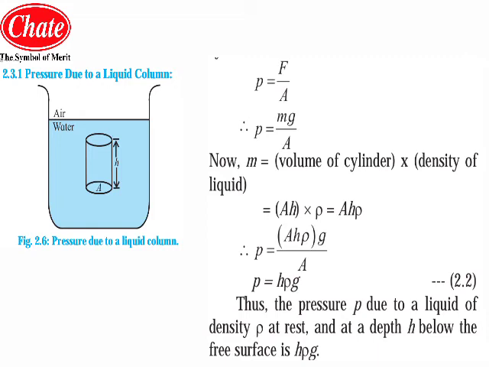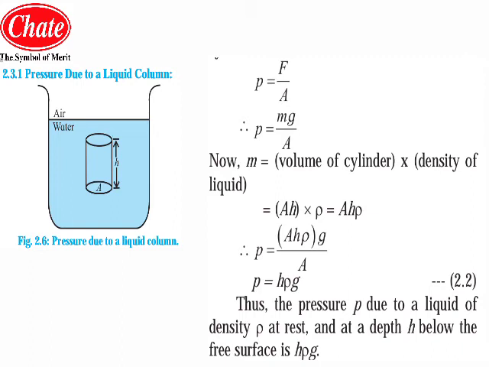Now this value of mass we will simply put into the above equation. Instead of M we put the value of M, so P is equal to A into H into rho into G divided by A. Now the A in the numerator and the A in the denominator get cancelled, and the remaining term is P, that is pressure, equal to H into rho into G. So this is the formula.